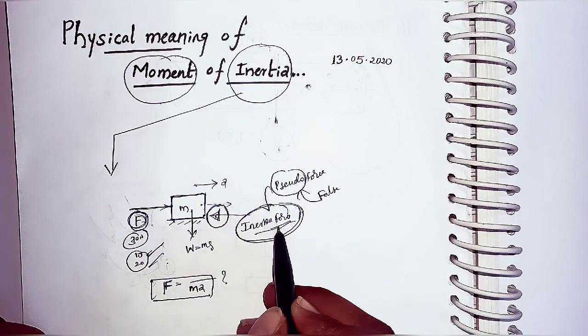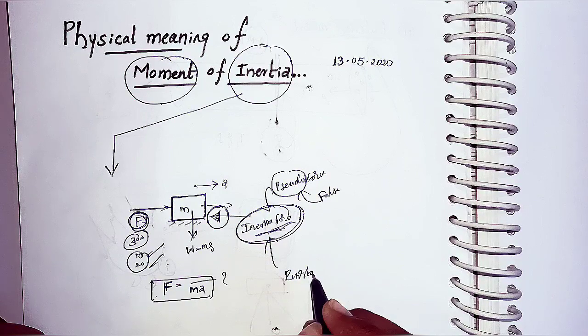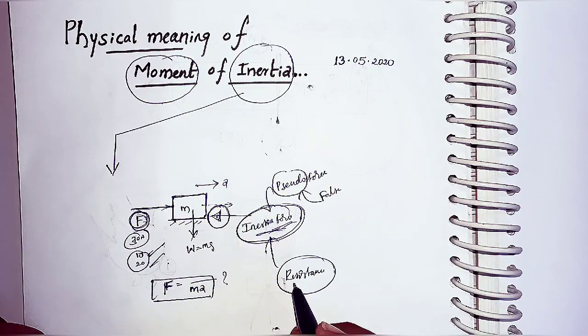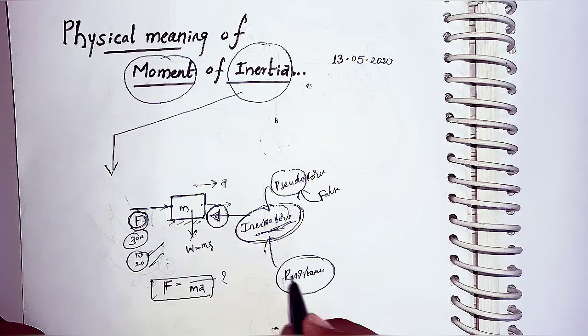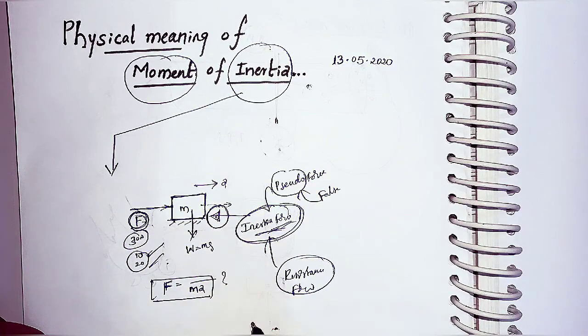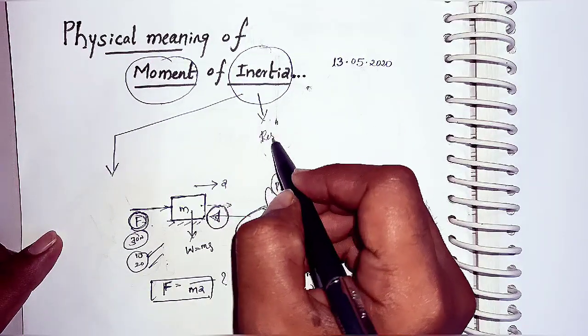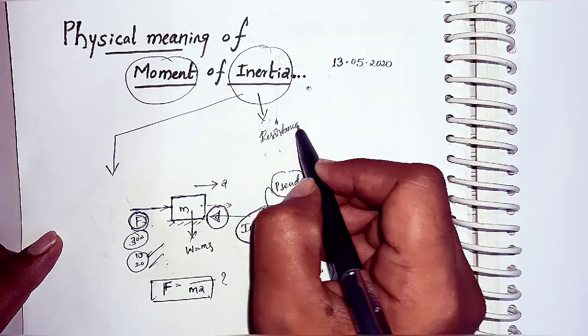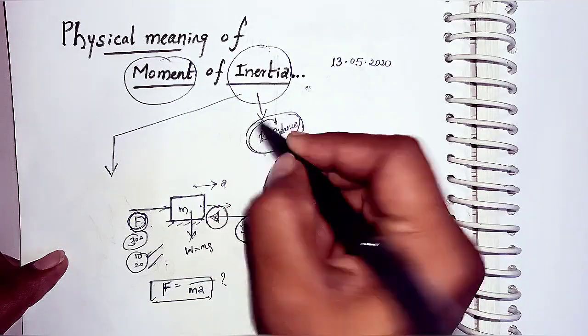That force is nothing but the inertia force. It is a resistance force, because it is not letting the body move even though we apply force. I think you got the point here. Inertia means resistance against the force.